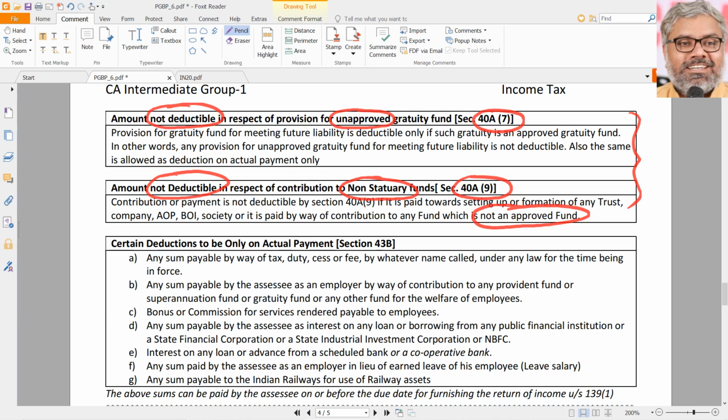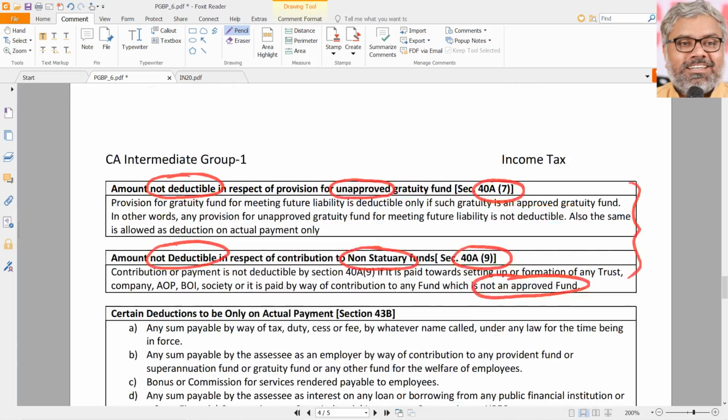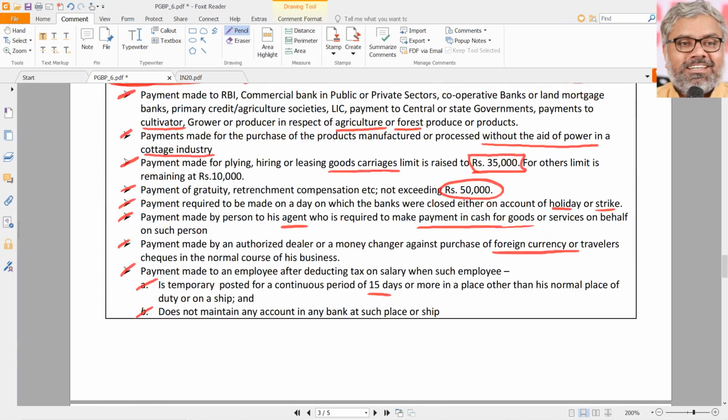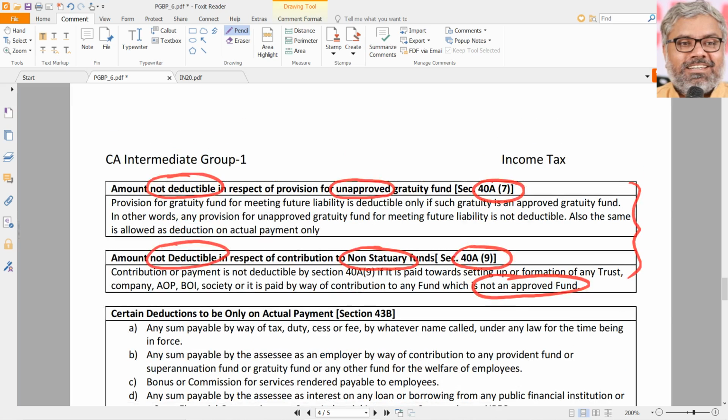If this is not there, people will say that they themselves will form some fund and contribute to themselves. So people can do anything. Those things are not to be supported by the law. So naturally, unapproved funds will not be eligible for deduction if any amount is contributed to them by the SSC. That's it. These are various disallowances in the 40 series: 40(a), 40A2, 40A3, 40A7 and 40A9. 40B is about, you call it disallowance or allowance, whatever it is, but related to partnership firms in relation to interest or remuneration to the partners by the partnership firm.